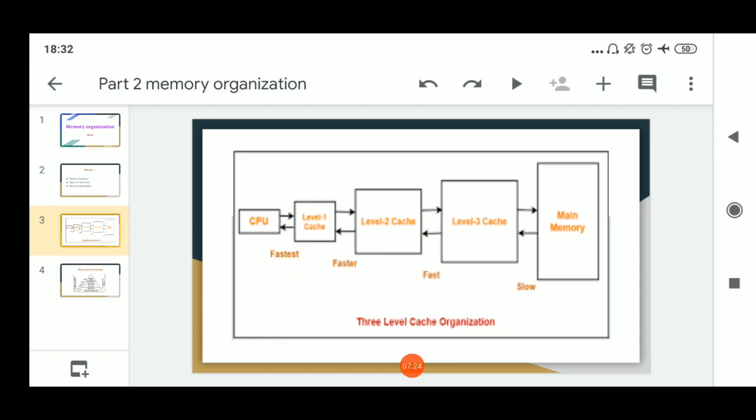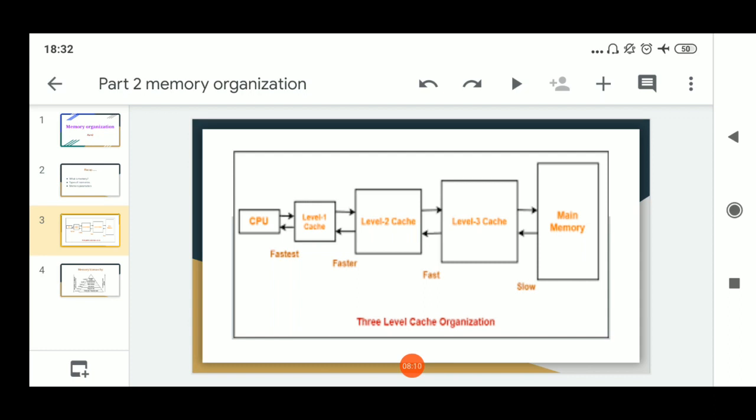If we consider the size of the three cache memories, level 1 cache has small size because level 1 cache consists of very few memory locations and level 1 cache is near to CPU. So the speed in between CPU and level 1 cache is fastest as compared to other communication. If we observe, level 2 cache has medium size as compared to level 1 cache and level 3 cache, that is, level 2 cache size is in between level 1 cache and level 3 cache.